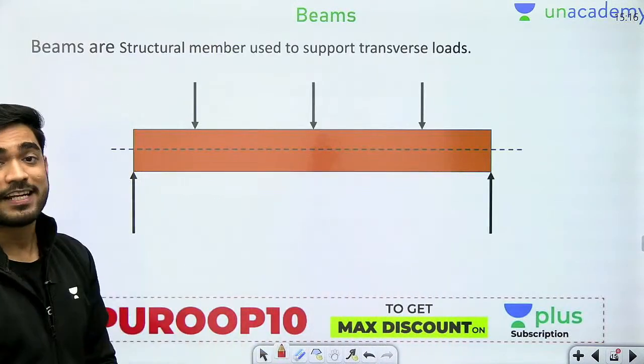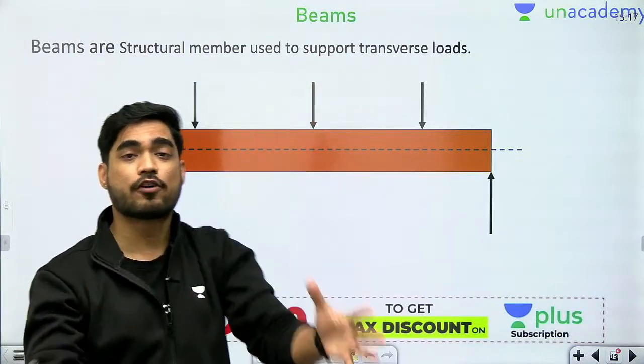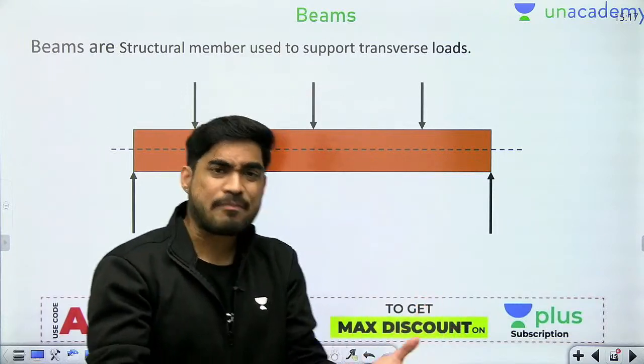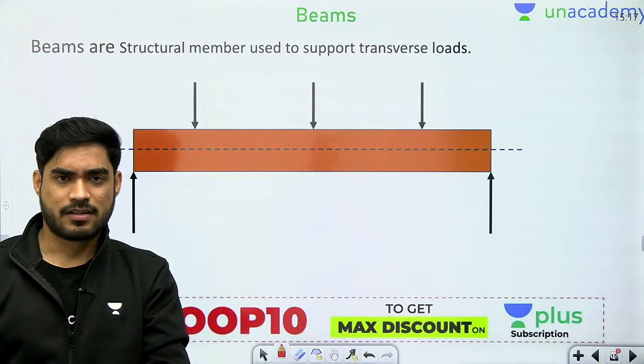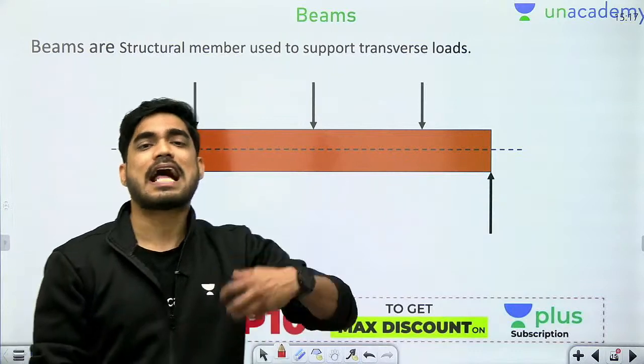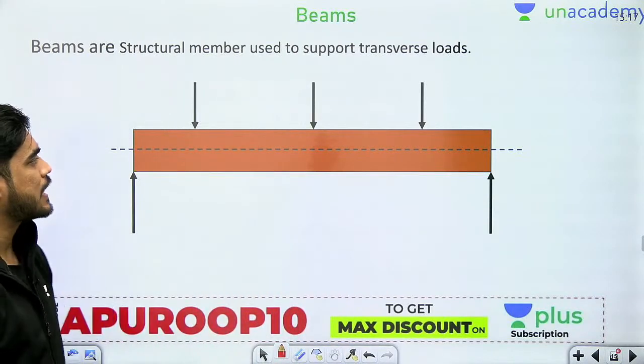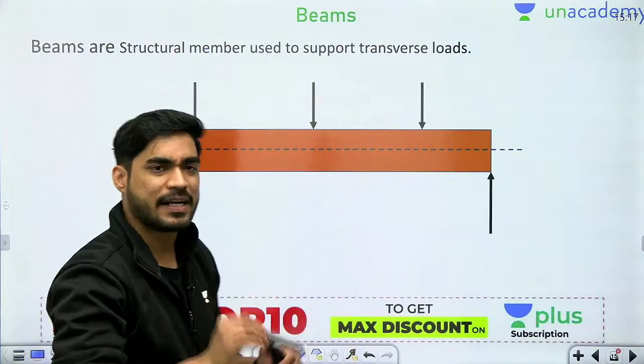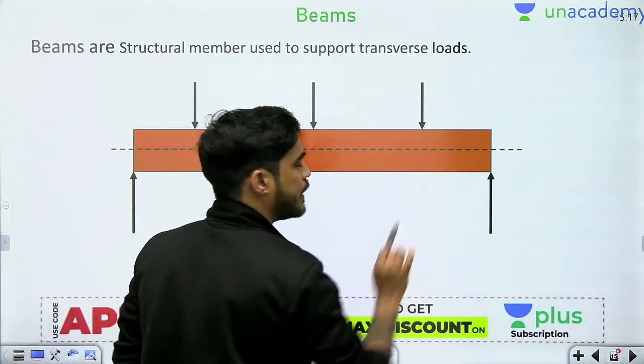So beta, first of all we need to understand beams, because shear force bending moment diagram is related to beams. So what is a beam? Beam is a structural member which is used to support transverse loads. What do we mean by transverse loads? These loads are perpendicular to the axis of the beam.